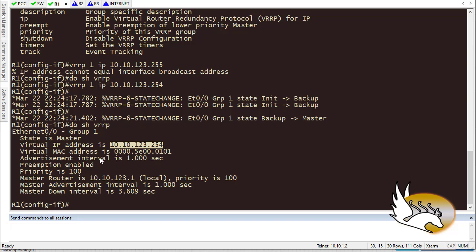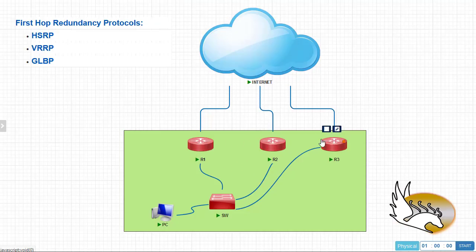What I'm going to show you is this. When we have HSRP or VRRP, only one of the devices is enabled, the other one is not. Like I said, we can have multiple groups, but the active router is just going to be one of them. The rest of the routers are going to sit there and wait. If the first one fails, they are going to take the role.